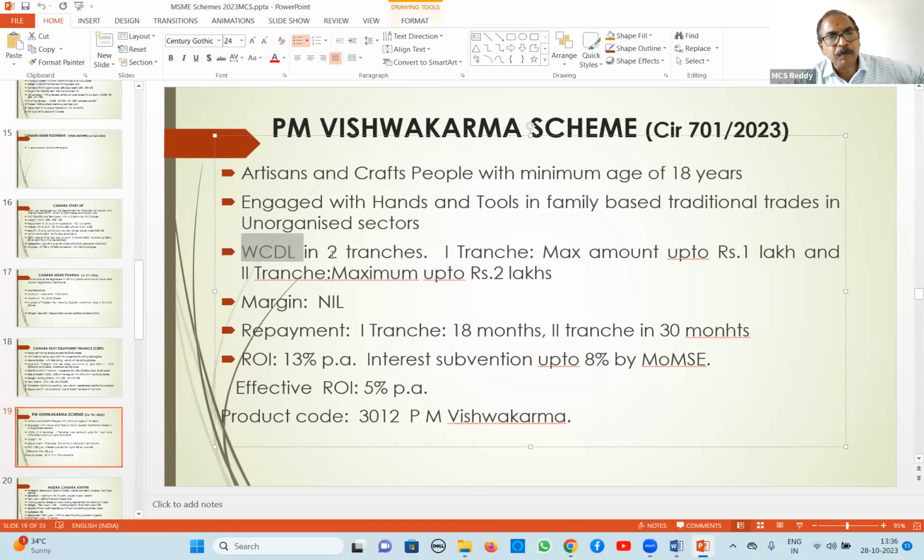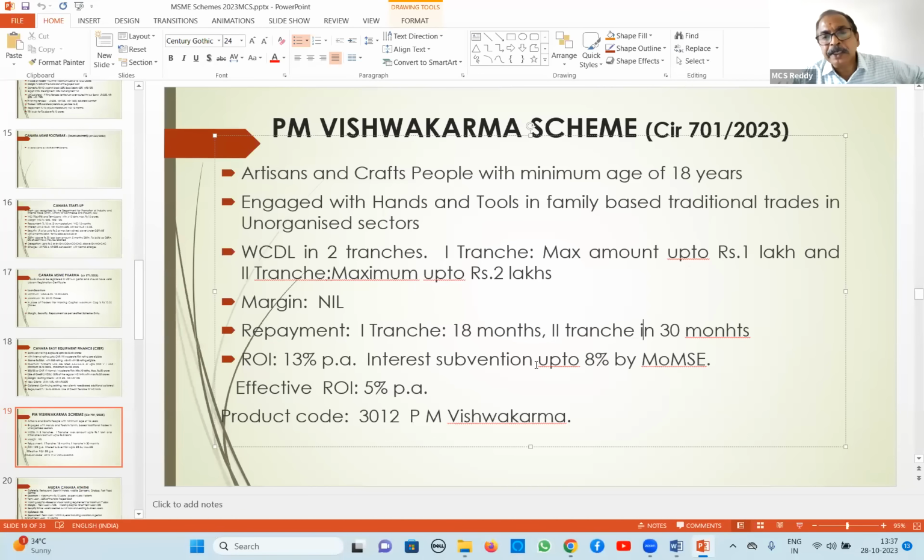Here it is in the form of a working capital demand loan in 2 tranches. First tranche maximum up to 1 lakh and second tranche maximum up to 2 lakh rupees. First tranche repayable in 18 months, second tranche in 30 months. What is the support of government? Rate of interest up to 13% is applicable.